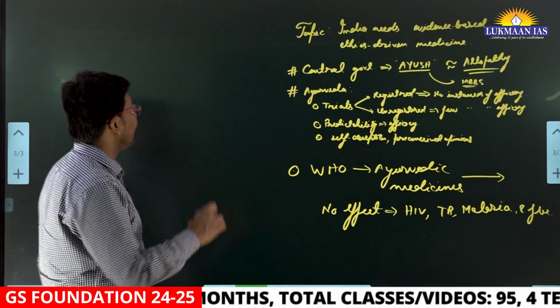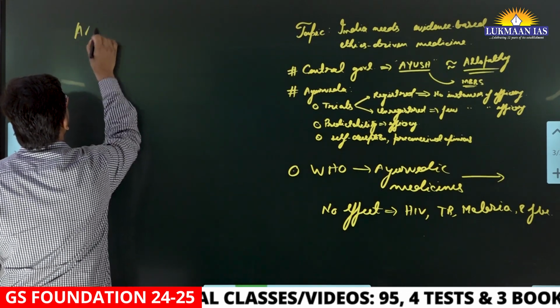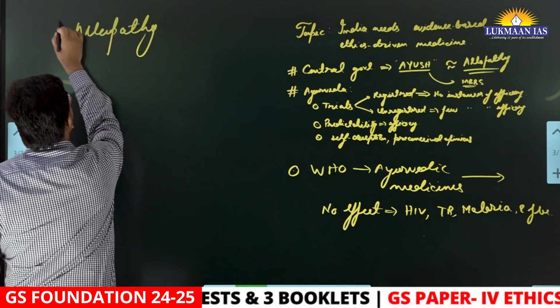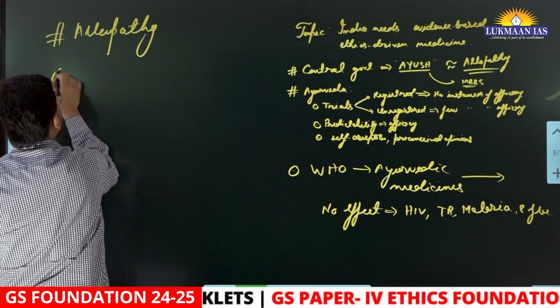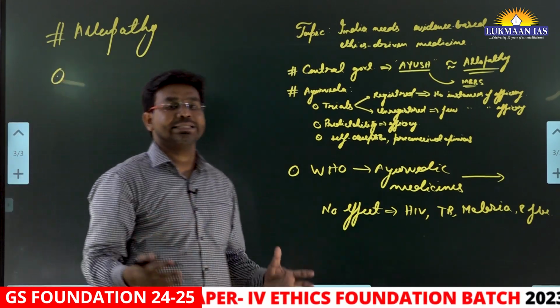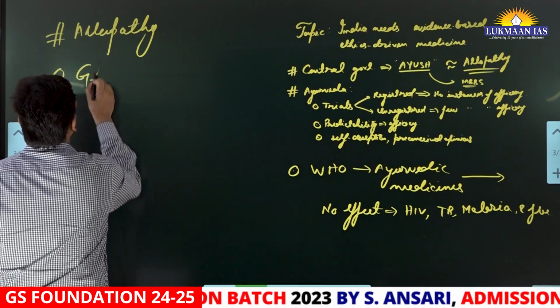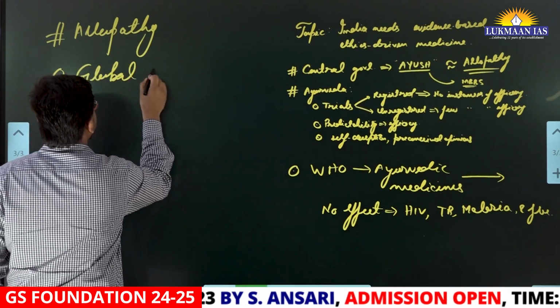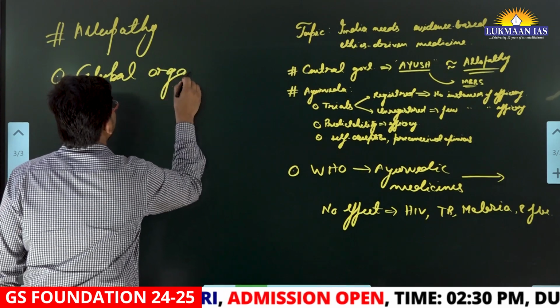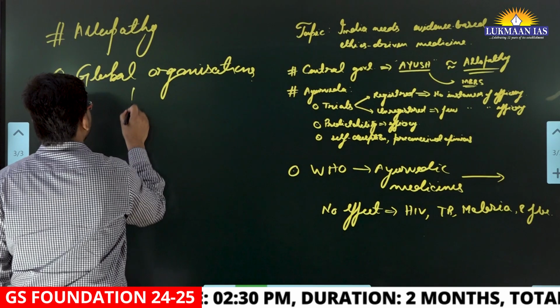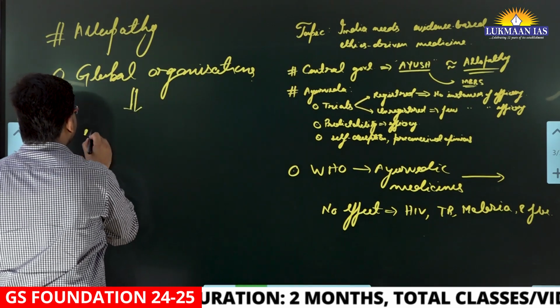However, if we talk about allopathy, the doctors are not themselves setting the standards. These standards are set by global organizations, and they are evidence based.